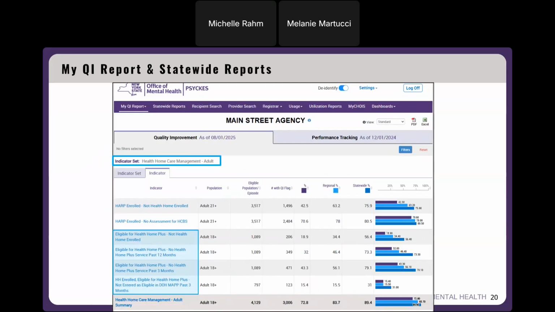Just to show where else this new criteria has an impact, I've drilled into my QI report here. I'm logged in as an agency, and in the quality improvement measure set bucket, I've drilled into the Health Home Care Management Adult Indicator set. And here is where our eligible for Health Home Plus quality indicators live. So now that we have that new criteria of homelessness added, you might see your numbers increase here since we're capturing an additional population now in these quality indicators.